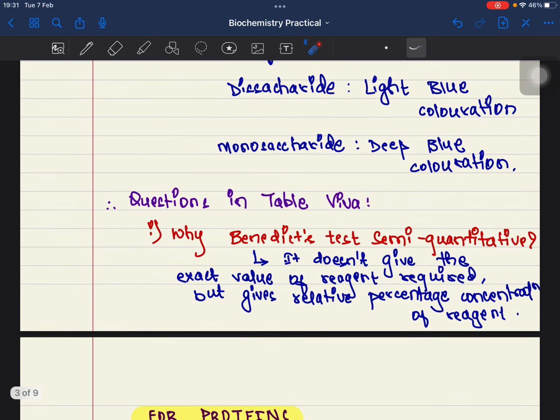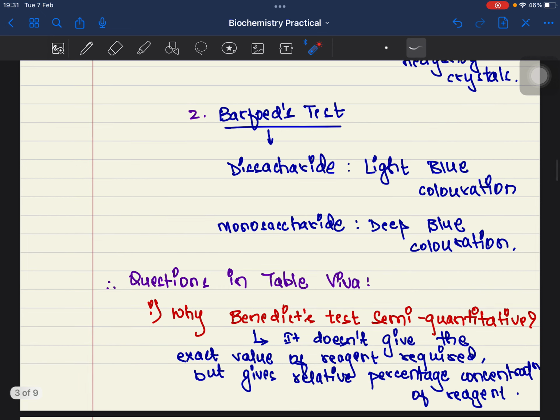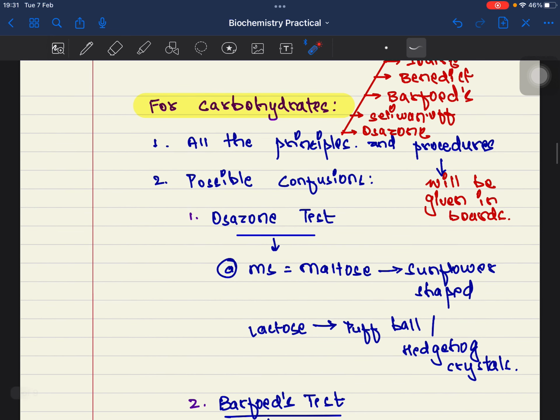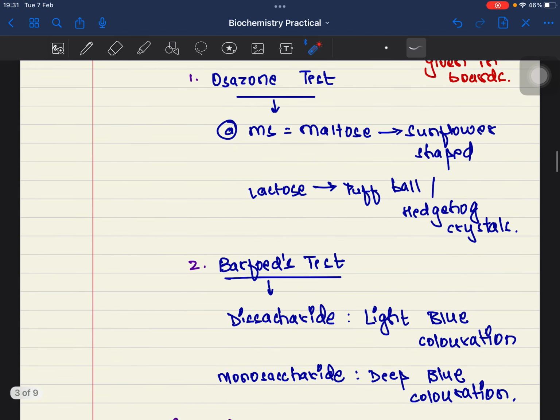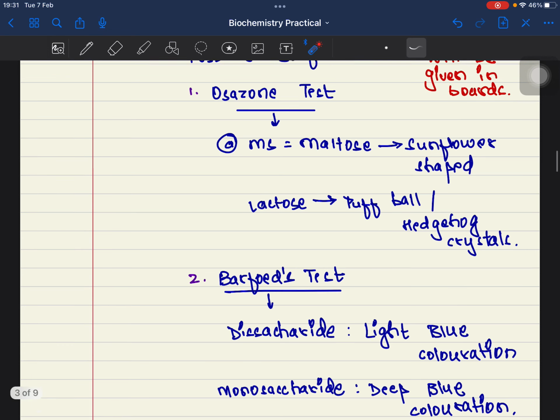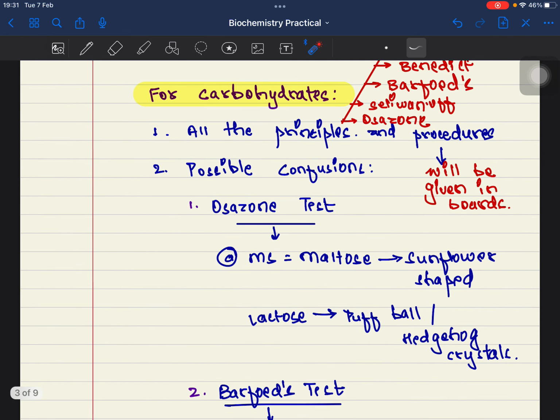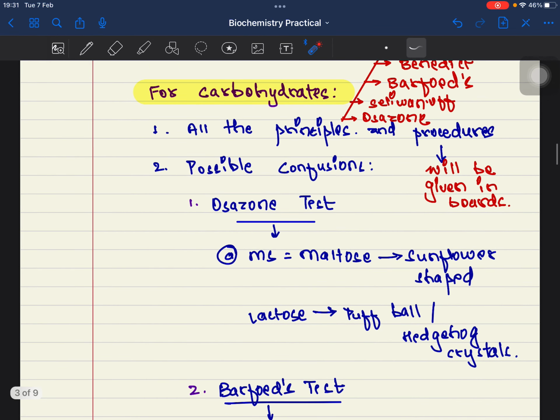Now, what can be the possible questions in carbohydrates that can be asked in table viva? Up to the things that I have enlisted so far, principles are the ones asked most frequently. Firstly, they will ask you principles, and then they will ask what your outcome is, if your test is positive or negative. You must be careful that all your tests should be positive. Whichever test you are doing, for example starch, all the tests that you have enlisted in your logbook, the results you find must be similar to that. If one test does not come out as it should, then your marks will be deducted. So please be careful on that.